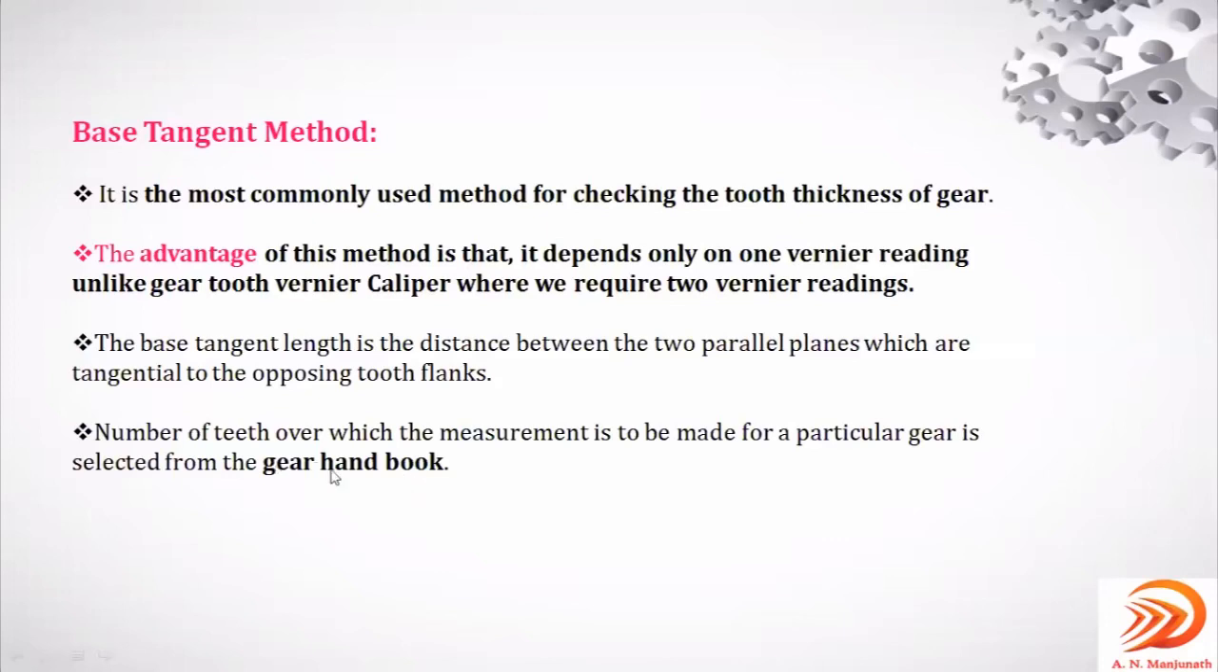Gear handbook. Because in order to decide whether the number of teeth is 3, 4 or 5, how to select? There are standard values. Based on that, they select it. Right? This is the most common method, and this is the advantage. This has the advantage over the vernier caliper method, that is, the gear tooth vernier caliper method.